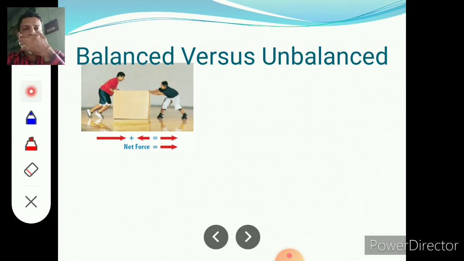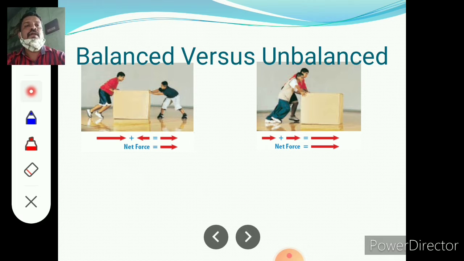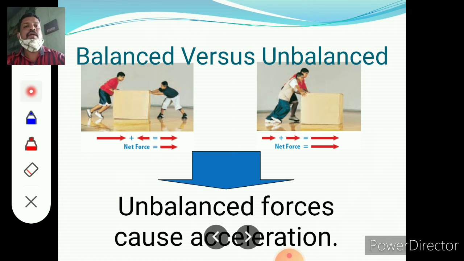Now consider an unbalanced force: this boy is applying more force compared to the other boy, and therefore the box moves in this direction. If both boys move the box in the same direction, there is more acceleration. Here, when we apply an unbalanced force, it accelerates. An unbalanced force causes an acceleration.